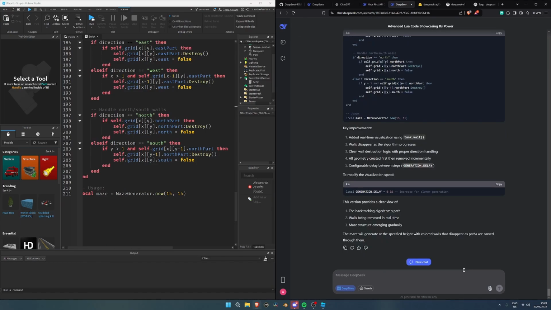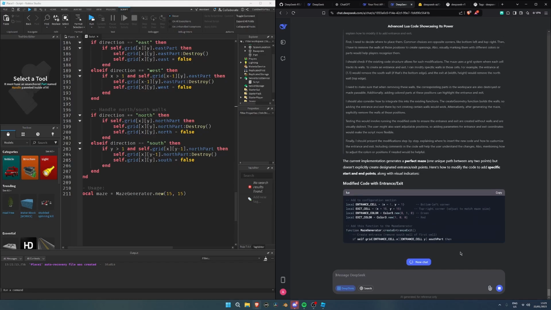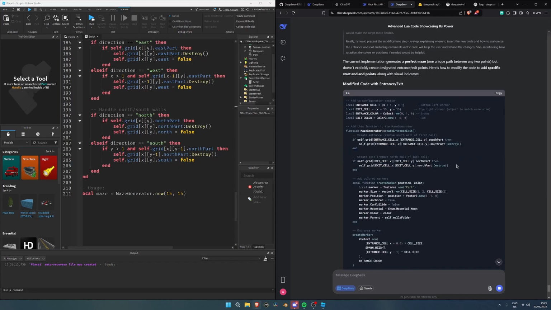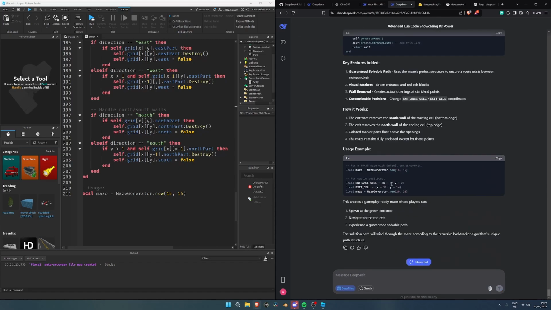Okay, let's give it a little bit of reason to think. Does this maze generator have the ability to contain an exit, or an exit and entrance, or is it purely based on randomly generated and removed walls? Actually, yeah, modify code with entrance exit. Would that be more confusing though? Wow. All right, usage example.